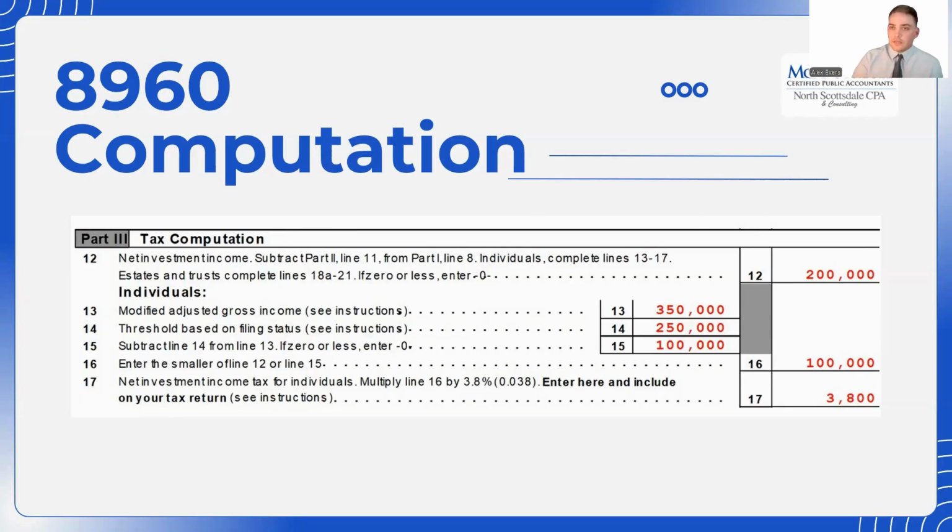So in this case, they have $100,000 in net investment income. That's going to be taxed at 3.8%. So they're looking at an additional $3,800 when they file their taxes.